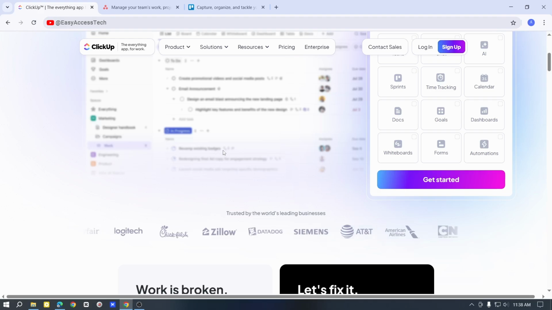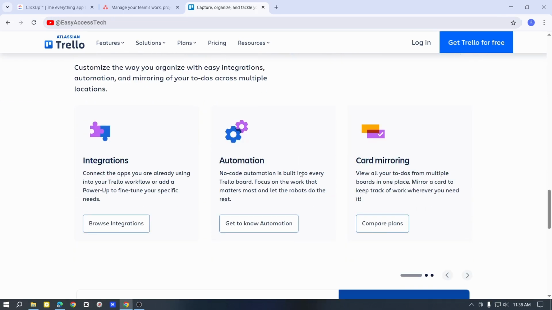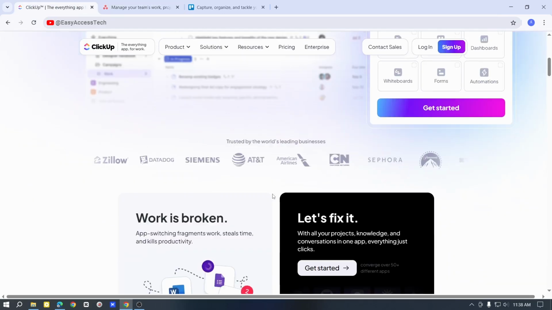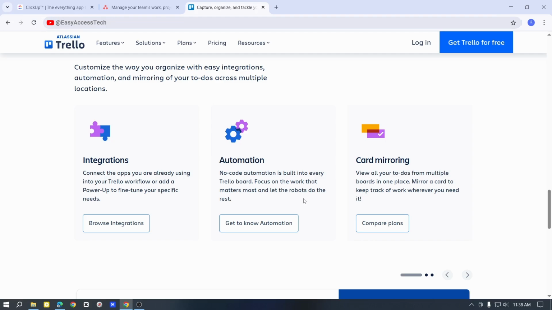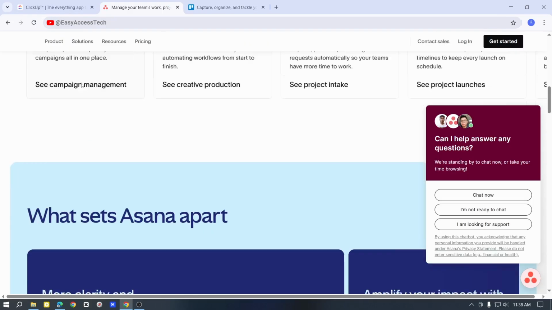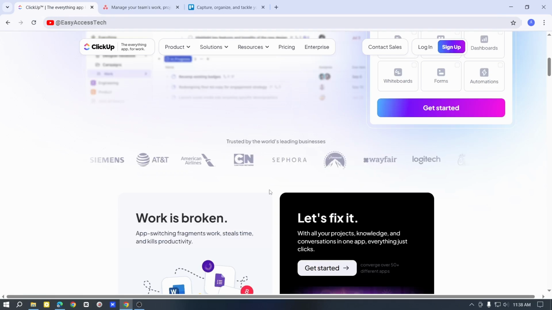So now let's compare them easily. When it comes to ease of use, Trello is the easiest one because it has the more simple and basic features. Then Asana is medium in ease of use and then ClickUp is the hardest one to learn. Now when we look at the features, Trello is basic and has very simple features as I talked about earlier. Asana has a good balance of features and ClickUp has almost everything.